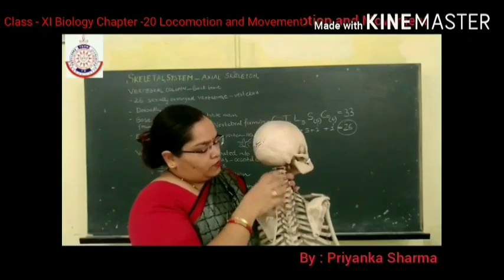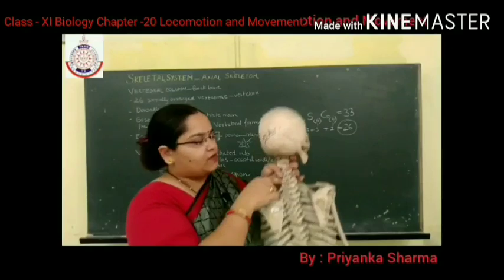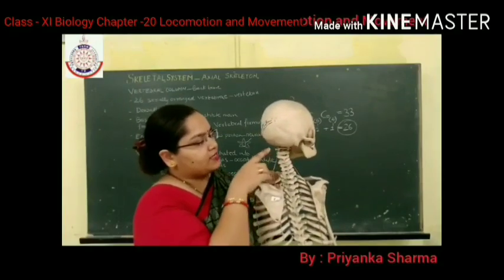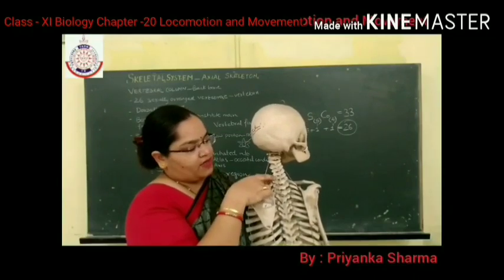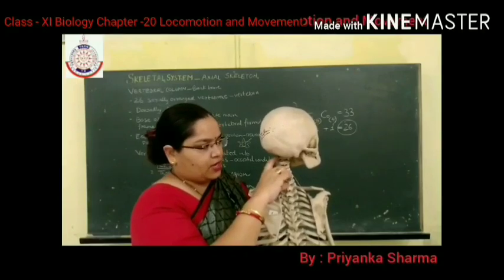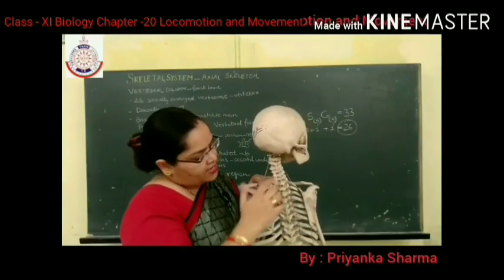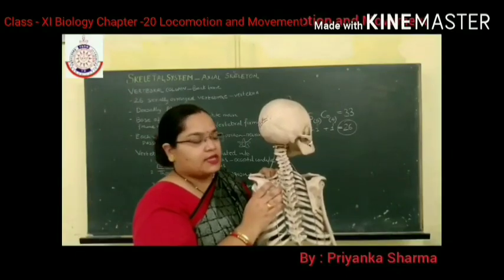Now, first part is the cervical. How many vertebrae are present in the cervical region? That is 7. Let's count. 1, 2, 3, 4, 5, 6, 7. So these 7 vertebrae form the cervical vertebrae. And next is the thoracic vertebrae. How many are present? Yes, 12.